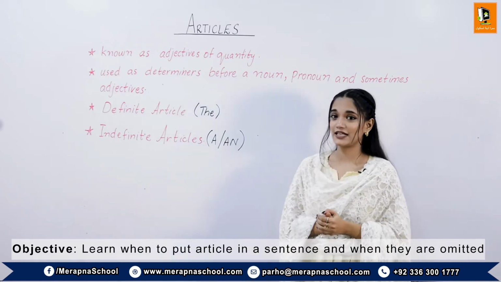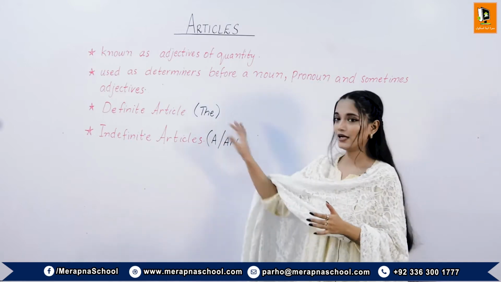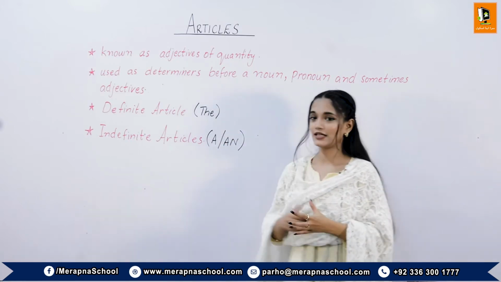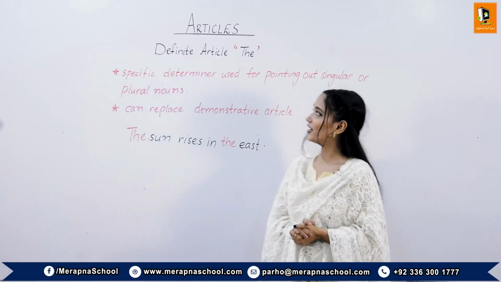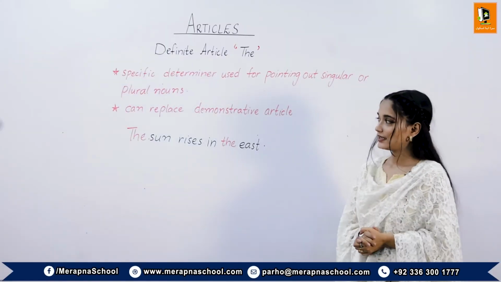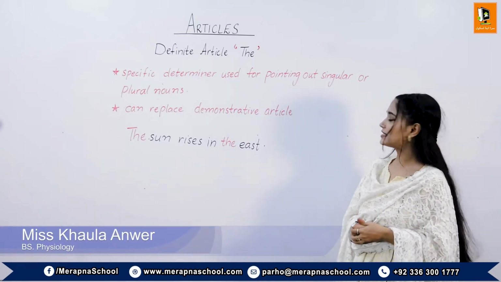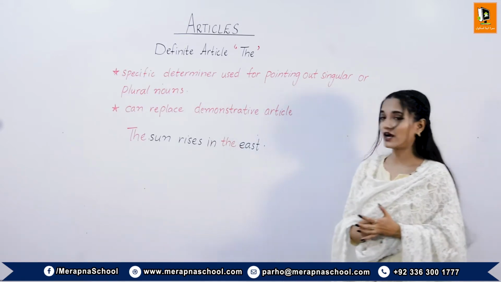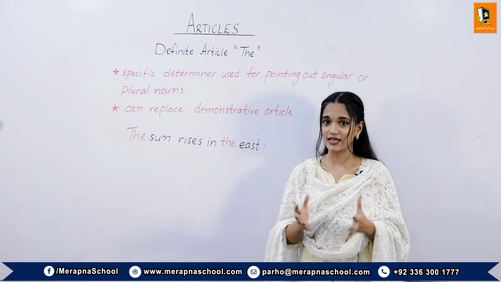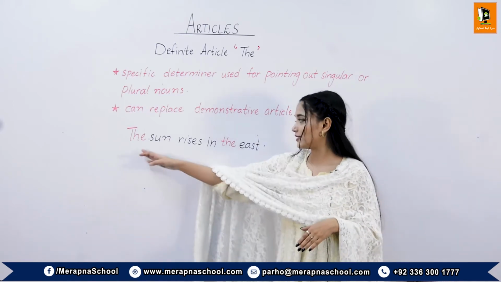They are used as determiners before a noun, pronoun, and sometimes adjectives. The definite article is only one, which is the. The indefinite articles are two, which are a and an. Now students, we are going to talk about the definite article the. The definite article the can be a specific determiner used for pointing out singular or plural nouns. They can replace demonstratives like this, that, those, these, etc. For example, the sun rises in the east.